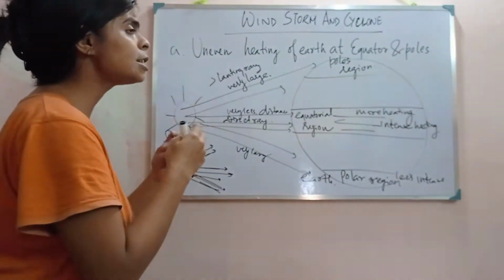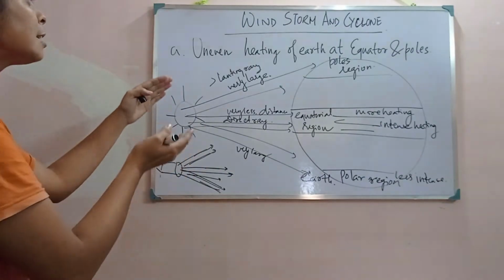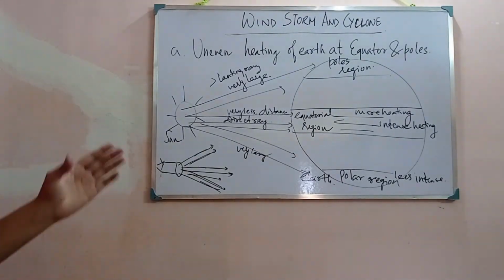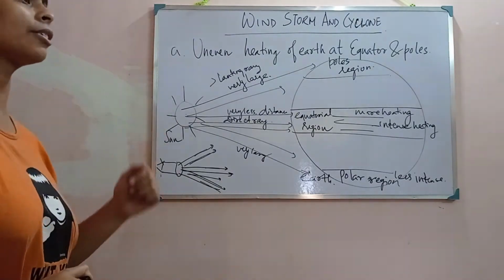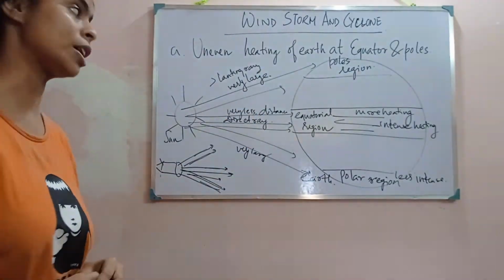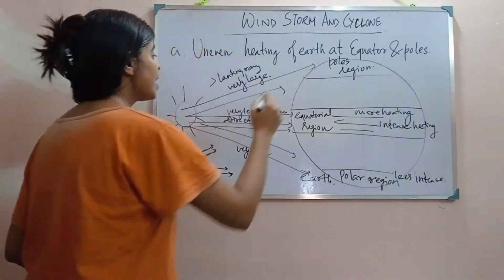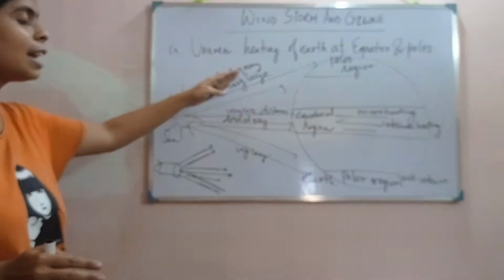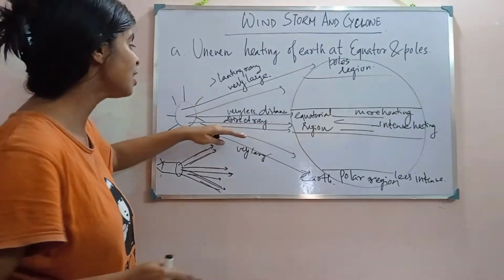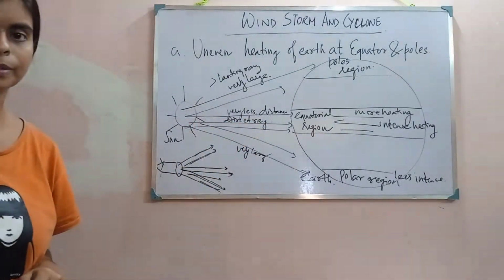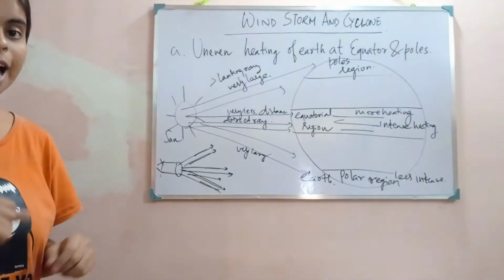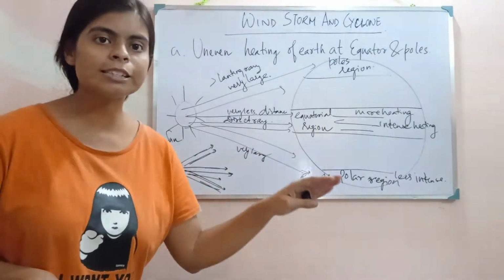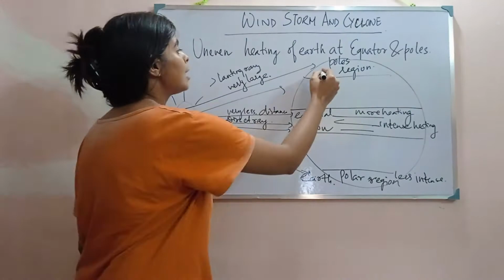How is the uneven heating created? Because of the sun rays traveling at different regions. In the polar region, the light rays travel in a slanting way, and the distance is very large, whereas in the equatorial region the distance is very less. As a result, intense heating will be created over here than in the polar region.